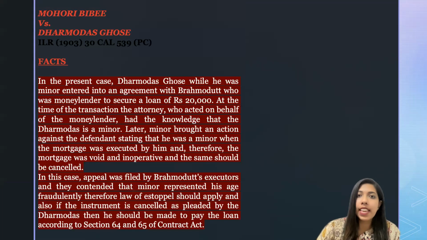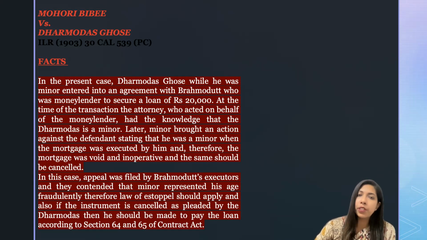Now I'm going to discuss a very important landmark case law falling under minors' contract. From an exam point of view, this is a very important case law. That is Mohori Bibee versus Dharmodas Ghose. This is a landmark case law falling under minors' contract, and it is very important. Now I'm going to discuss the facts, the issues, and the judgment from an exam point of view. First of all, I would like to discuss the facts of the case, which is very essential.